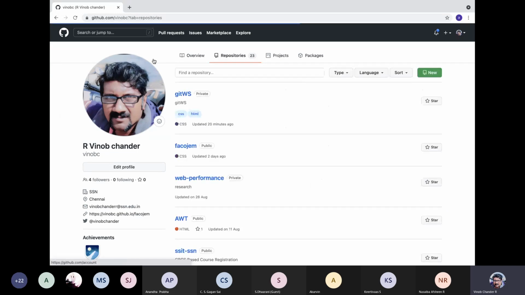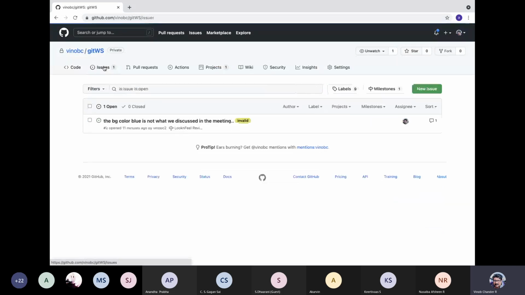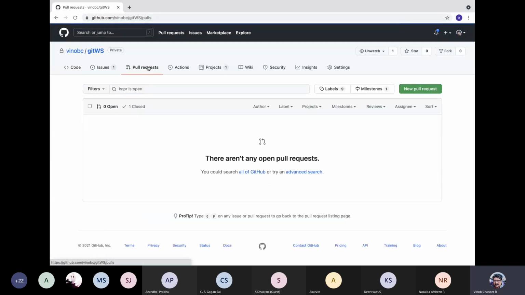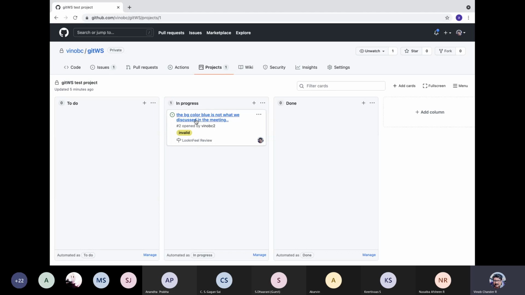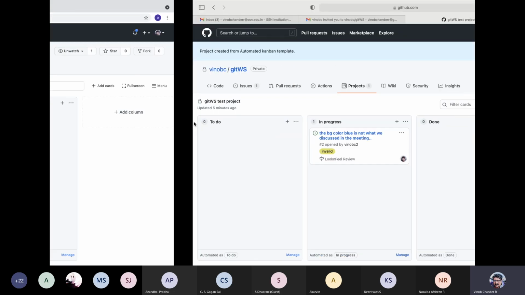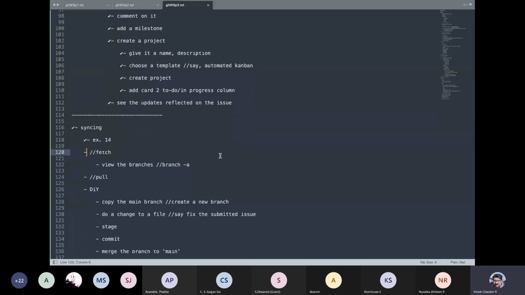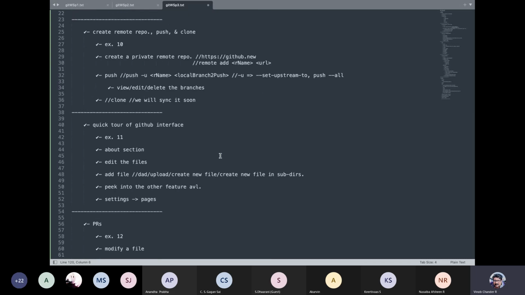So let us come to repositories and choose this again, and then look into the code, and we have this issue and the pull request. Okay, just one second. So we are here. The BG color is not okay. The BG color thing we can change, right? But again, let us first of all do a fetch. So we have done this particular change here.